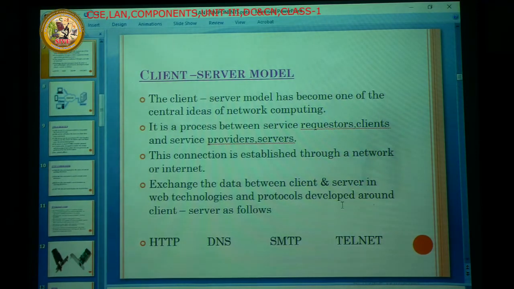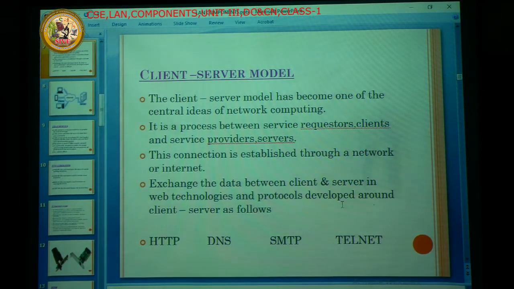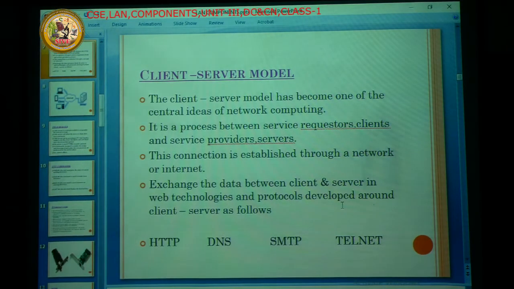Once a computer is connected in a network, we call it a device or node or terminal. When one computer is connected in a network, it becomes a terminal, node, computer, or device. So this is the client and server model.